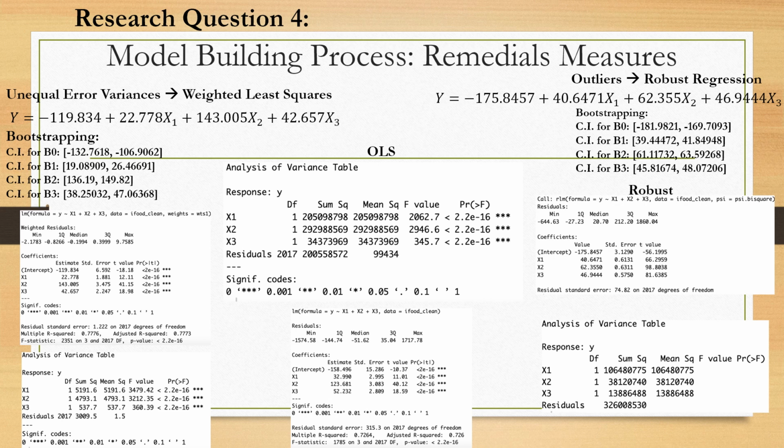On this slide, we are also comparing the OLS model with the robust regression model. From the comparison, we can see the residual standard error of the robust model is 74.82, which is less than that of the OLS model residual standard error of 315.3. Therefore indicating that the model needs to use the robust regression and WLS models together because it appears our model is influenced by outliers and other observations, and is also experiencing an issue with heteroscedasticity as well.